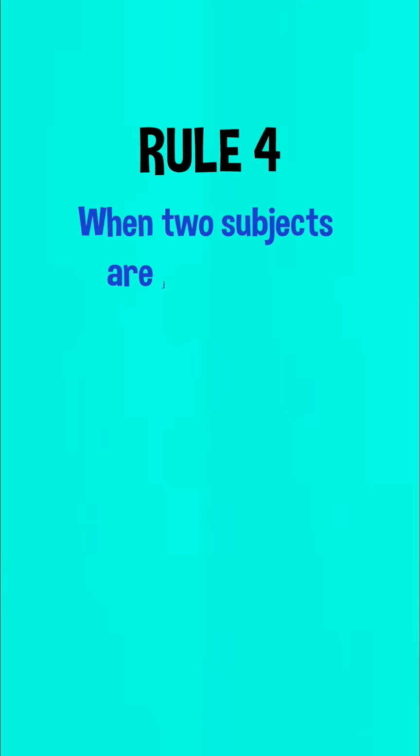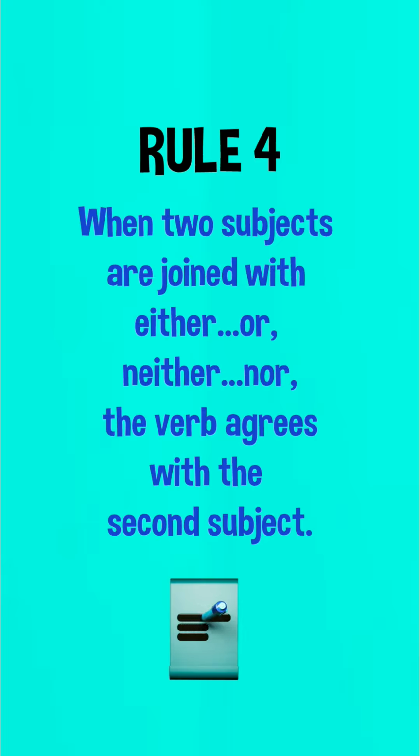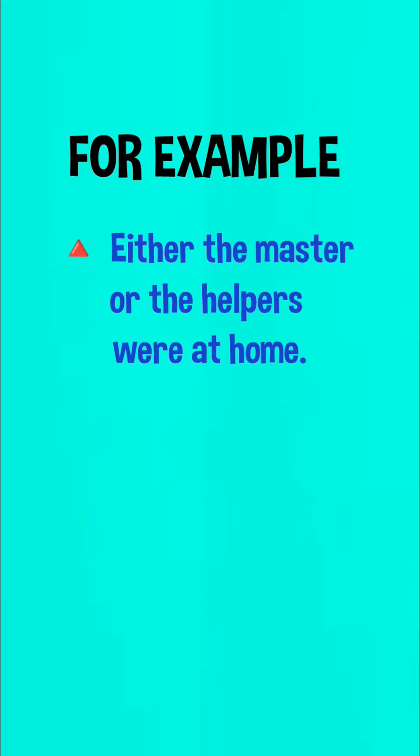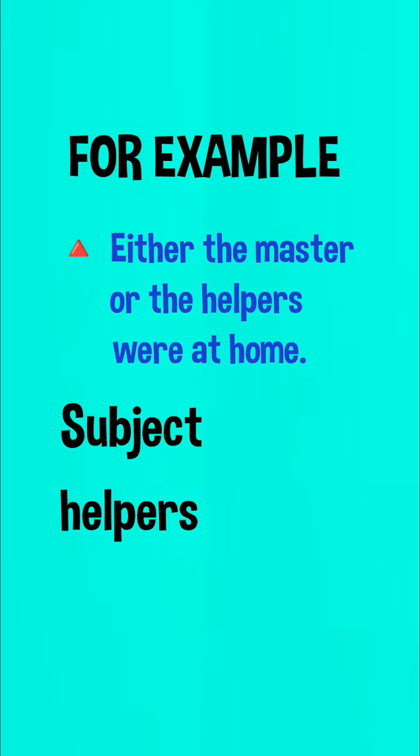Rule number 4. When two subjects are joined with either or, neither nor, the verb agrees with the second subject. For example, either the master or the helpers were at home. So the second subject, helpers, is plural. So we will put the plural verb.